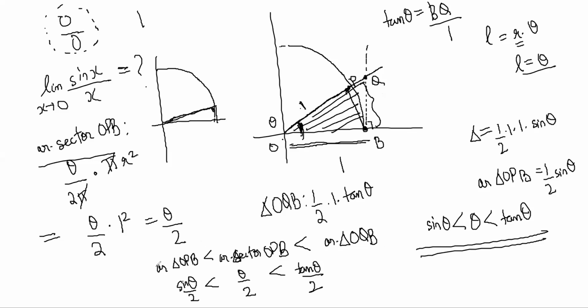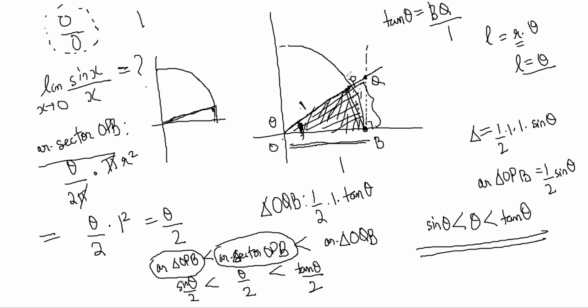All three areas. The gap becomes very small. The closer OP becomes to OB, the smaller the angle theta, the closer all three areas become to each other. This area and this area and this area, all three become close to each other.